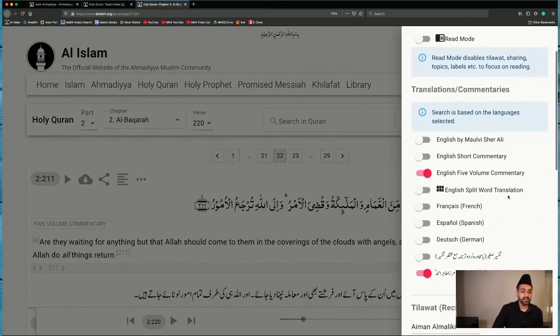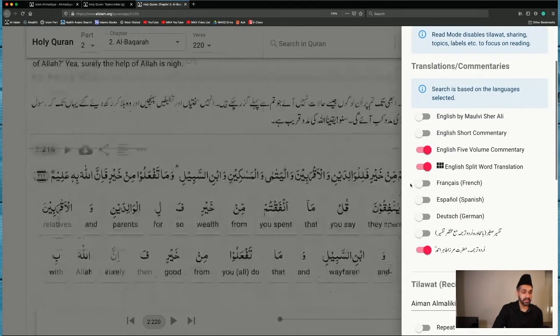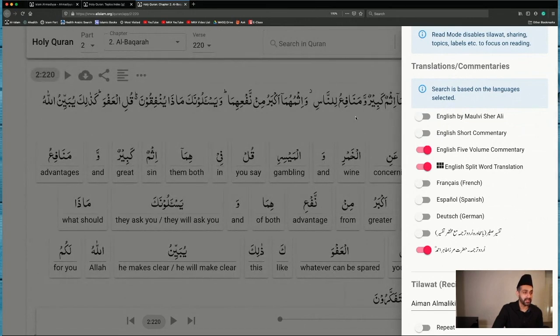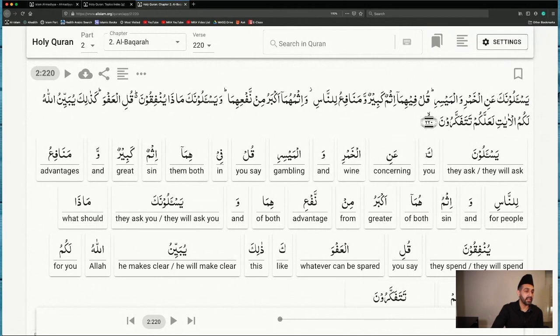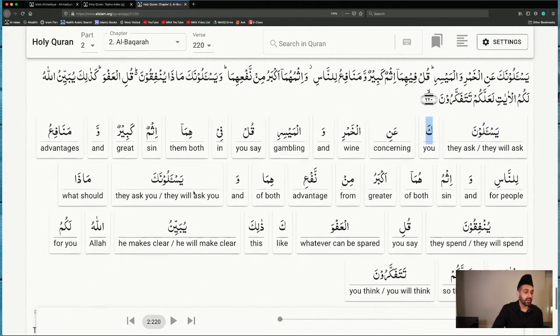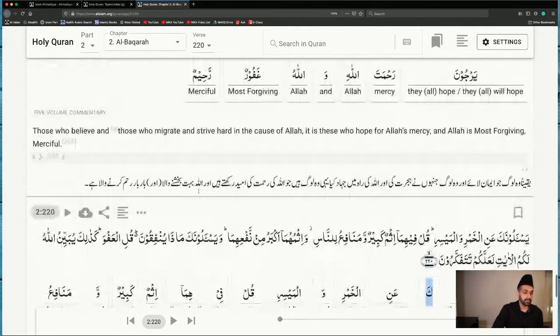Similarly, there's this split word option available as well, which did not exist before. So you can simply go to the verse, and it will give you word for word translation right here, available in the browser itself.